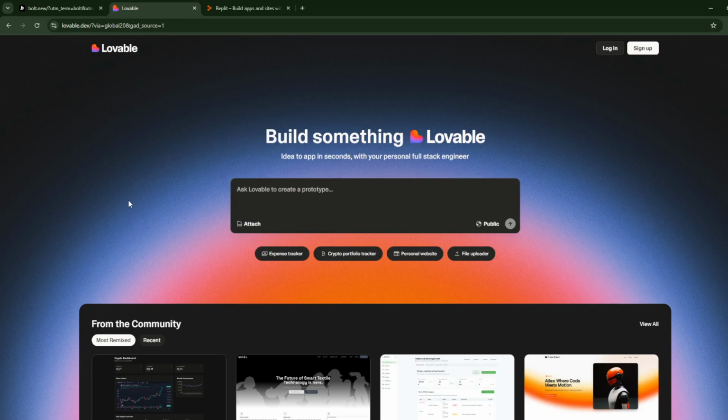Now, Lovable, on the other hand, is an AI-driven app development platform that allows users to create full-stack web applications by describing their ideas in plain English. It generates front-end, back-end, and database code with options to export or host the code on GitHub for further customization.